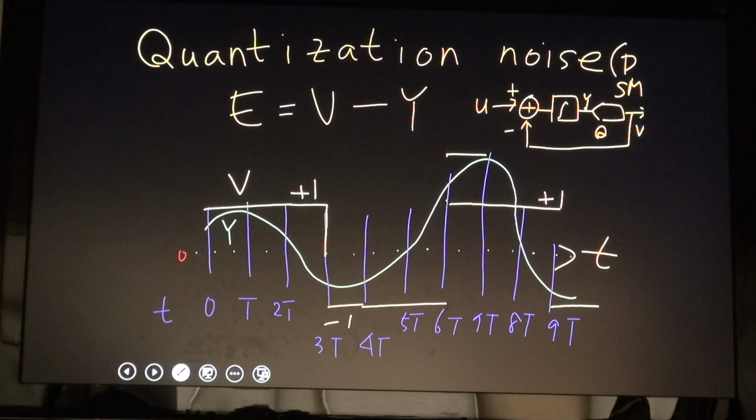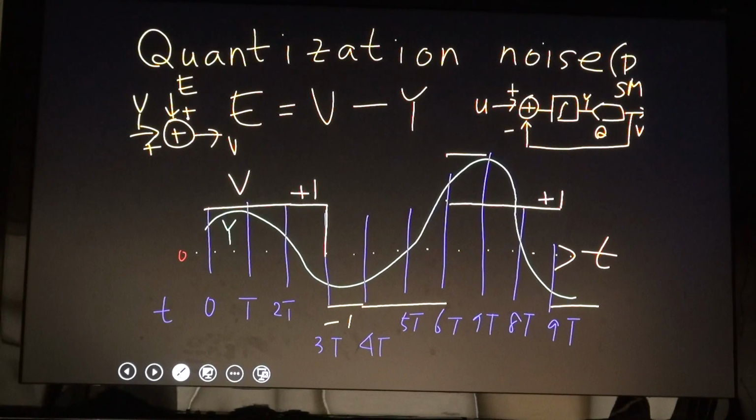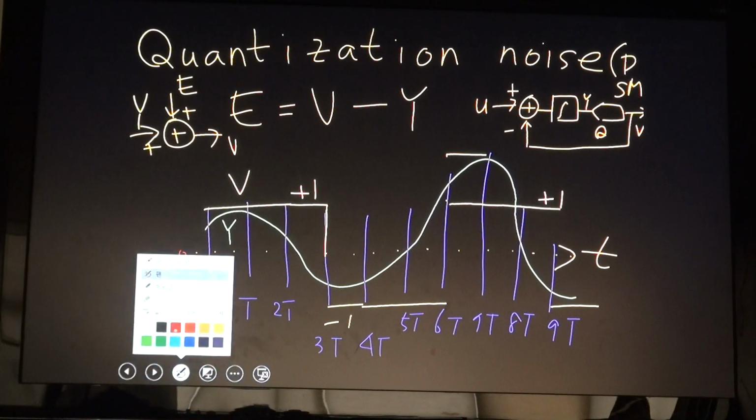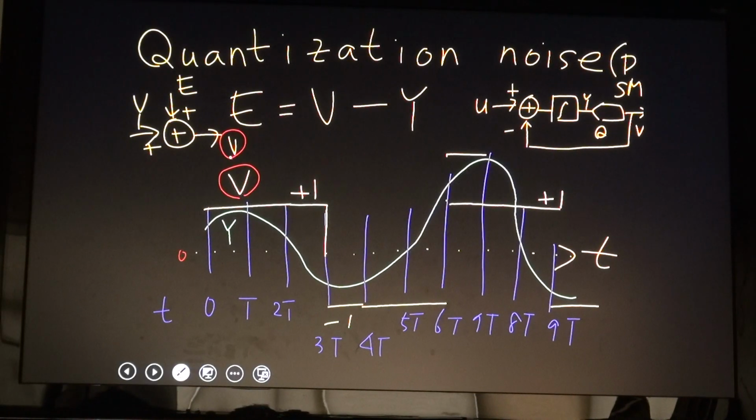So we model this quantizer as a linear analog adder. So this is V, this is Y. We just add quantization noise E here. So this is only an analog adder. So the quantizer is modeled by a linear circuit. We assume this light green one is the analog input Y to the quantizer, and this yellow one is the digital output V of the quantizer.